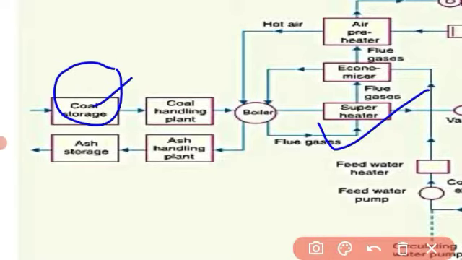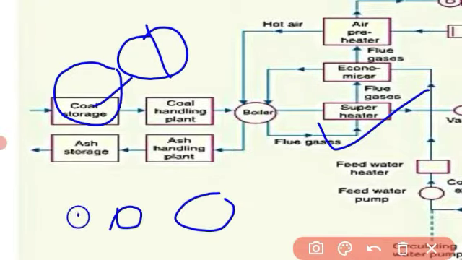Next, the coal handling plant. Coal is delivered to the coal handling plant where it is pulverized. That is, it will be crushed into small pieces. If the coal is bigger, it will be crushed and made into small pieces. The term for this process is pulverized.